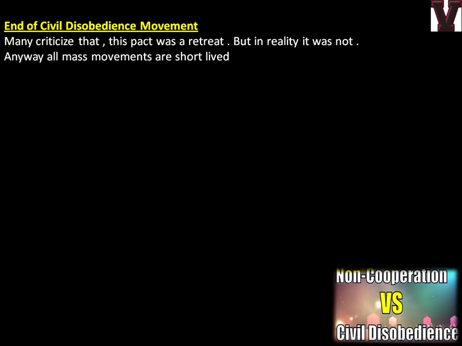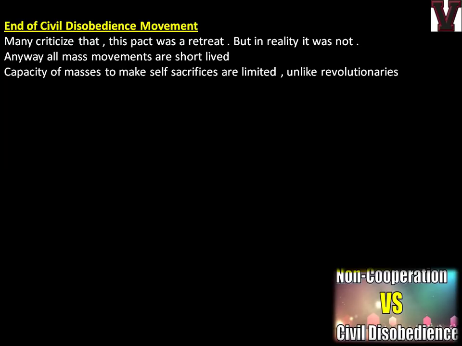Many people said so, but actually it was not, because all mass movements are short-lived. People's energy will get over after a certain time. It's not like the day one energy will be retained till day 100. Okay, so that was one reason. Capacity of masses to make self-sacrifices is limited, unlike revolutionaries.